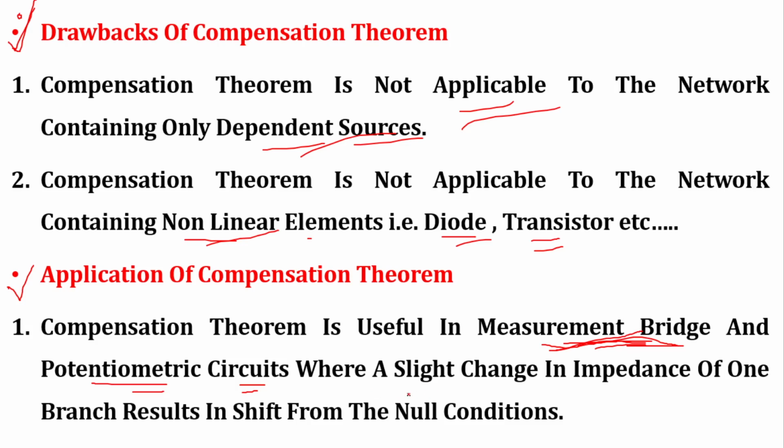Potentiometric circuit, where a slight change in impedance of one branch results in a shift from the null condition. You might study in your next semester that for the measurement of inductance and capacitance, we use the measurement bridge. In the measurement bridge, if the measurement is accurate, then there is a null condition, and if there is a slight change in impedance, then you will see that the pointer will shift from the null condition.